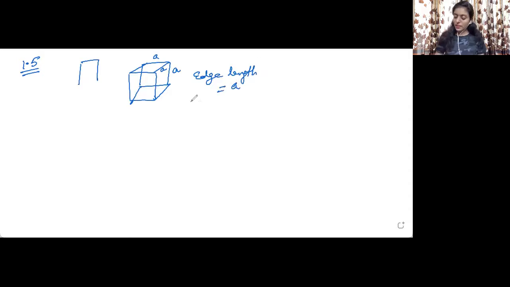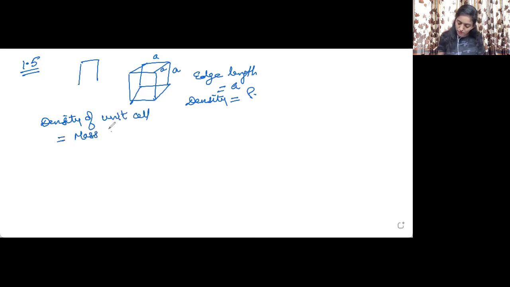Second, we have been given the density. Density is equal to rho. Now we need to find out the atomic mass of the metal. First of all, density of unit cell will be equal to mass of unit cell upon volume of unit cell.